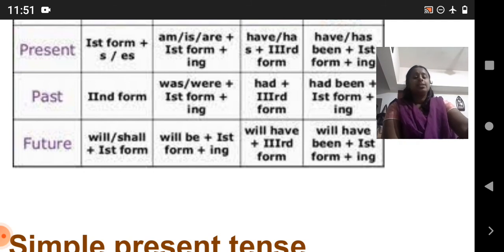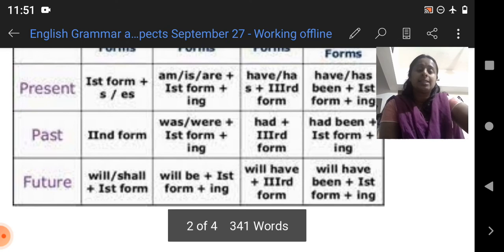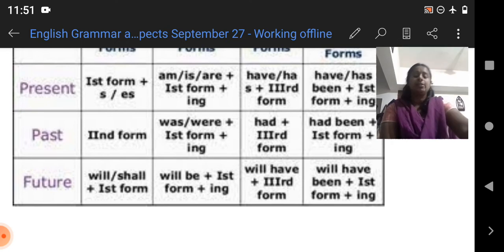And then in the second one, the progressive, how will you use it? Will be plus first form plus ing. That means I will be talking, she will be talking, they will be talking. Okay, so what did we add? Will be plus the first form talk, plus ing: talking.